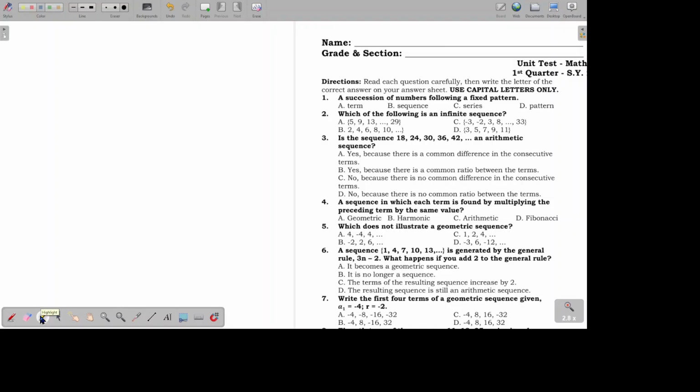Number one says a succession of numbers following a fixed pattern. That's called a sequence. Okay? Pag nabasa niyo yung definition na yan, that's about a sequence.